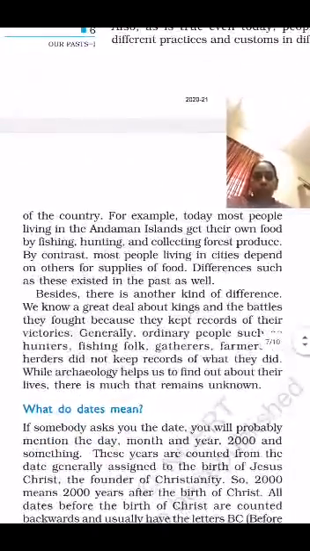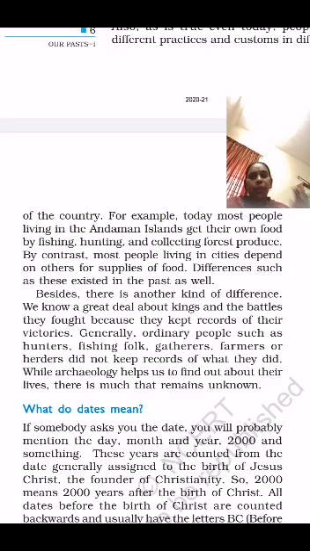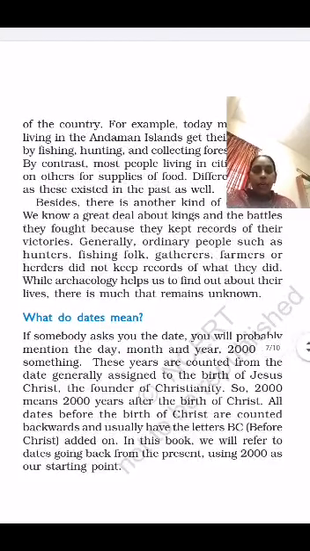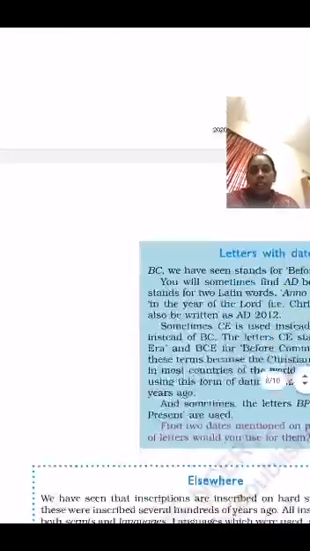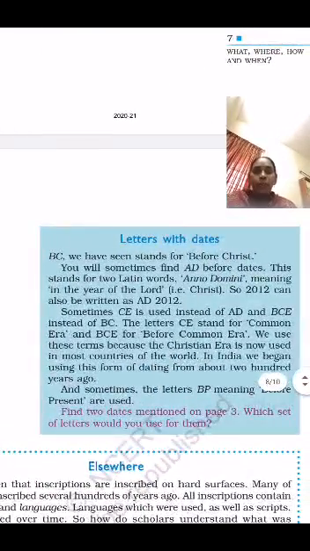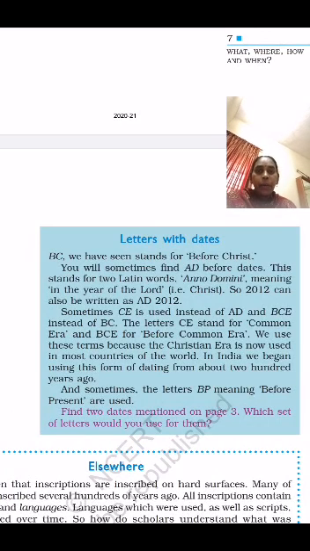So children, to know about the past, the archaeologist is giving the information also. And also what about dates? At the start only I have explained to you about the dates also. How can we learn about the dates? Here we can see BC, which stands for before Christ, and AD, which stands for the Latin words Anno Domini, in the year of the Lord, that is Christ.